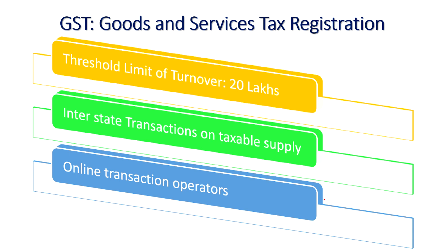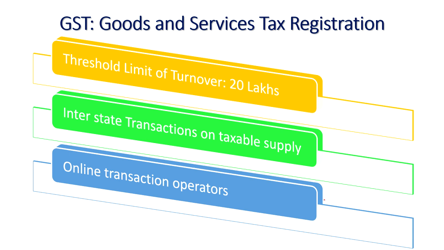The second point is that interstate transactions, even of 1 rupee, if the supply is taxable, then those who do these interstate transactions have to compulsorily go for registration of GST. One more point is online transaction operators. All the online transaction operators, irrespective of the amount, have to go for the registration of GST. So these are the three conditions that are levied there.